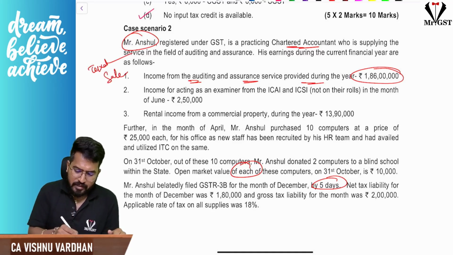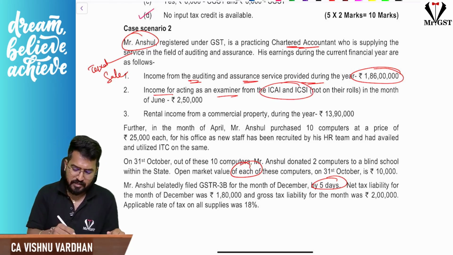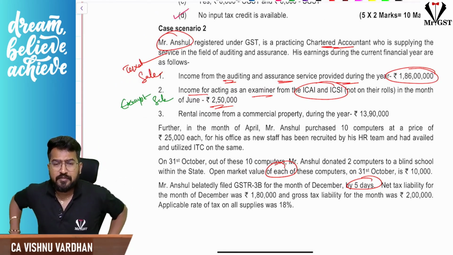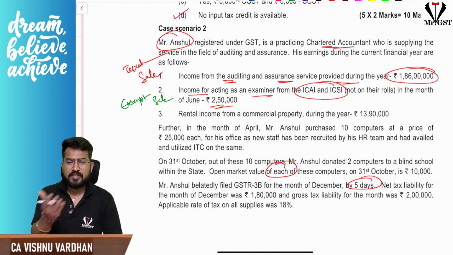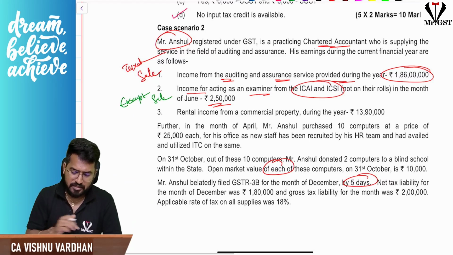He is also earning income by acting as an examiner of ICA or ICSI and getting 2,50,000. So this is an exempt sale actually. This is a sale, but it is exempt because of services received by any education institution in connection with the conduct of examinations. So setting up the question paper, printing the hall tickets, releasing the results, all that stuff. So examiner services are exempt under GST.